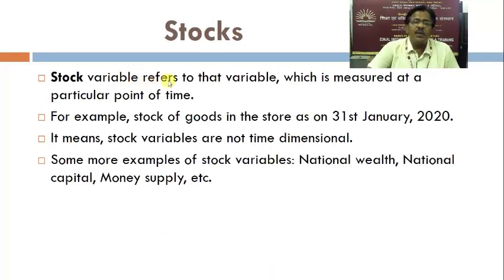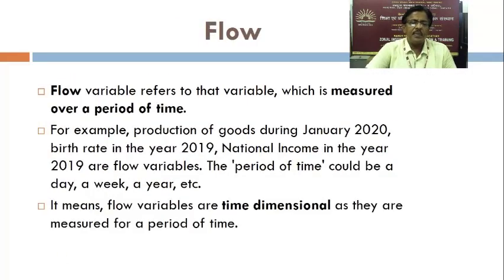Stock variable refers to that variable which is measured at a particular point of time. For example, stock of goods in the store as on 31st January 2020. It means stock variables are not time dimensional. Some more examples of stock variables: national wealth, national capital, money supply, etc.